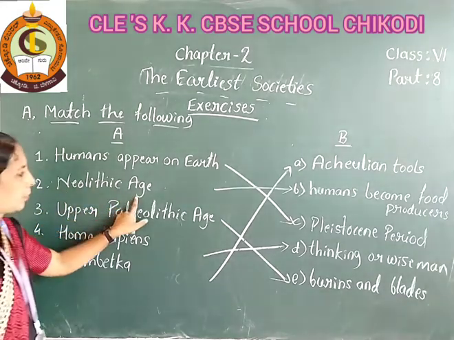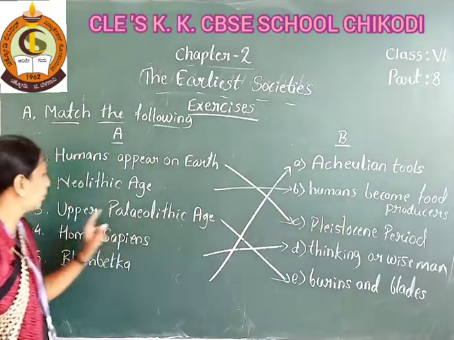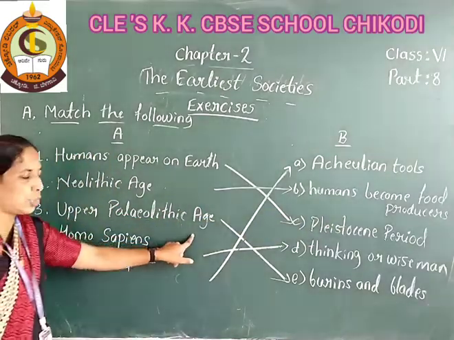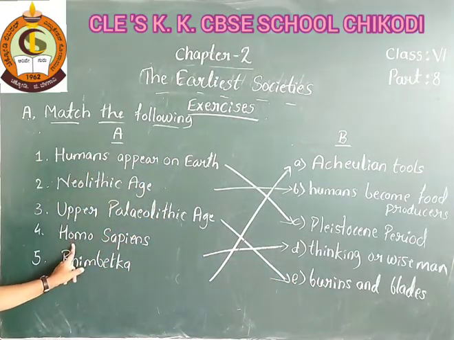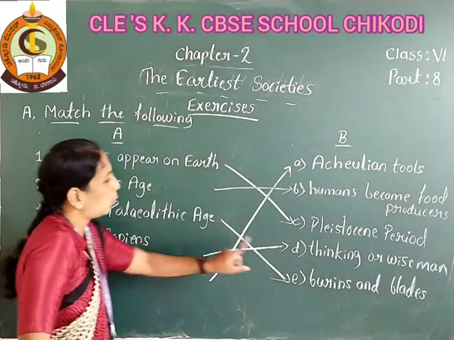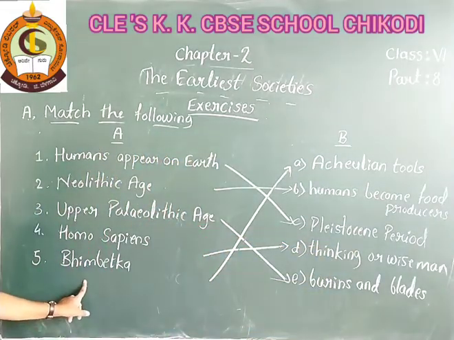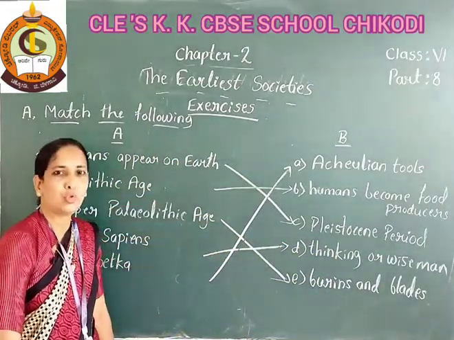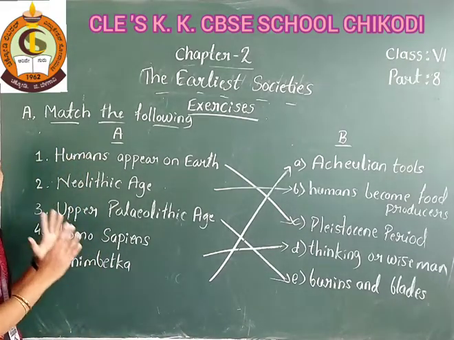Neolithic age, humans became food producers. Upper Paleolithic age, burins and blades. Homo sapiens are the thinking or wise man. Bhimbetka, Acheulean tools. Okay students, you should write neatly.